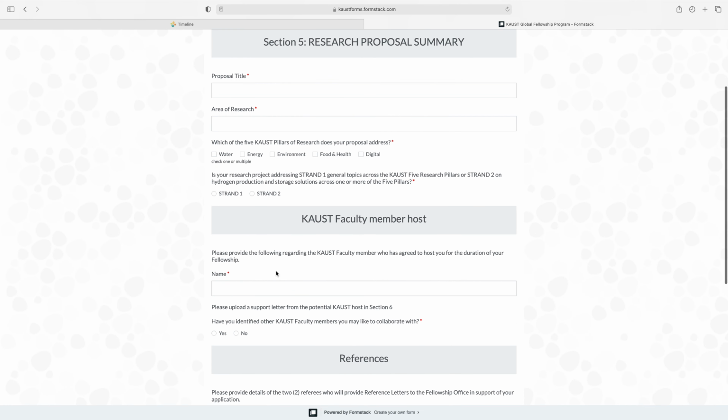So section 5 is research proposal summary. So first of all you have to write here proposal title and then your area of research. Which of the 5 KAUST pillars of research does your proposal address? So if your field is related to this, then just check all these. Is your research project addressing strand 1, general topics across the KAUST 5 research pillars, or strand 2 on hydrogen production? So strand 1 because our field is related to this.